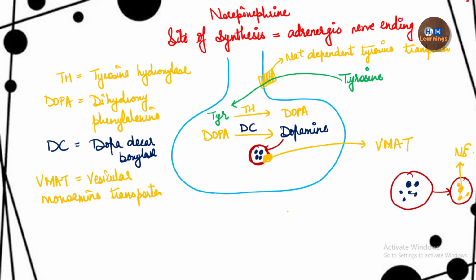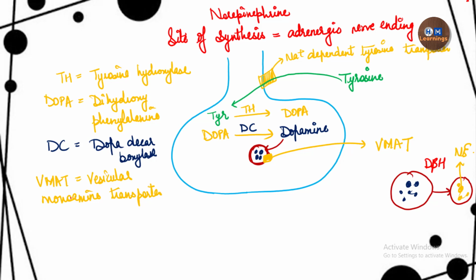This conversion of dopamine into norepinephrine inside the vesicle is done by the enzyme called dopamine beta hydroxylase.